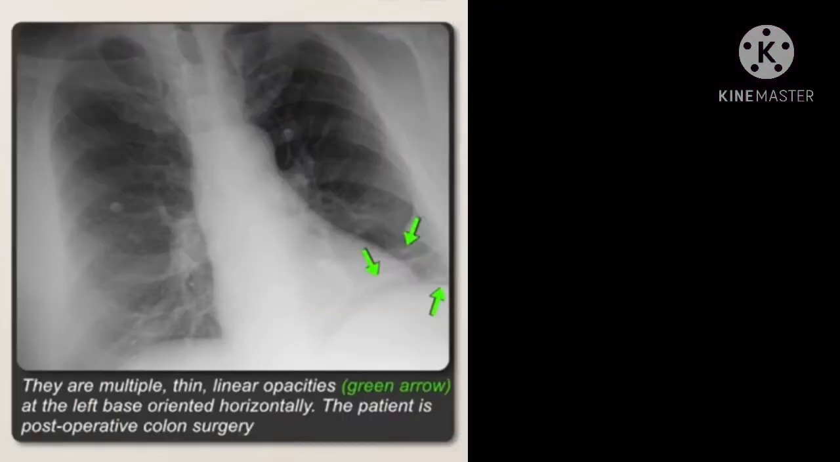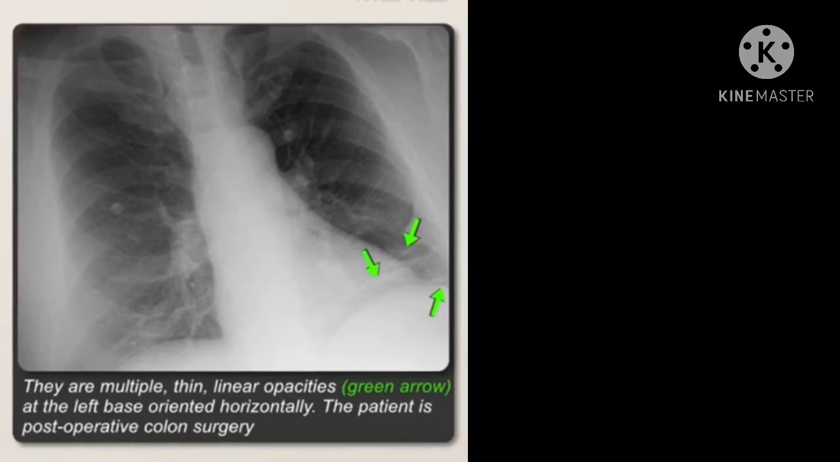Another form or type of atelectasis is subsegmental atelectasis. It is the most commonly seen type of atelectasis on a chest X-ray. It is also called plate-like or discoid atelectasis. It results in linear opacities which often abut the pleura. It is a collapse of the air spaces that are smaller than a single bronchopulmonary segment.